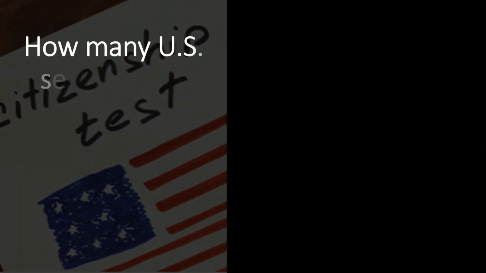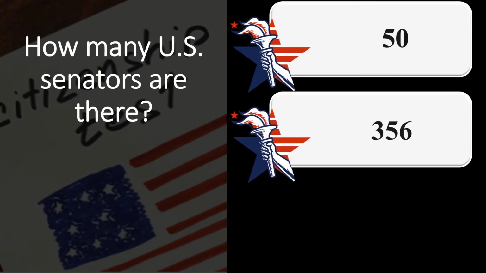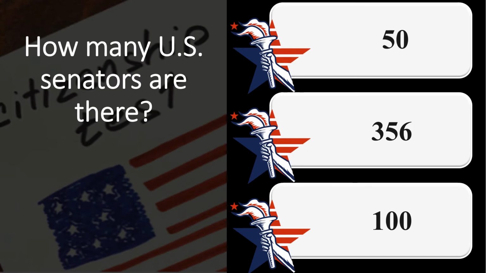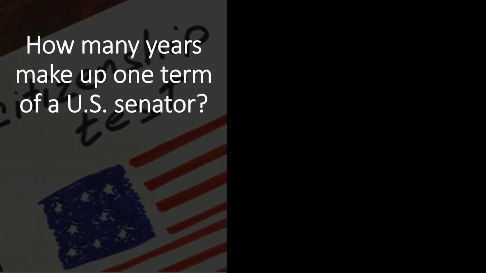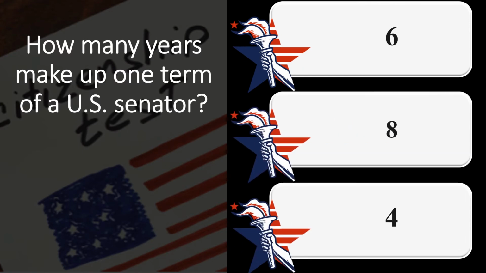How many U.S. senators are there? 50. 356. 100. 100. How many years make up one term of a U.S. Senator? 6. 8. 4. 6.